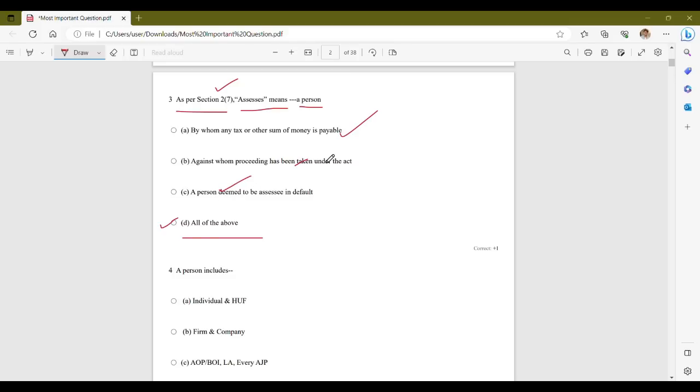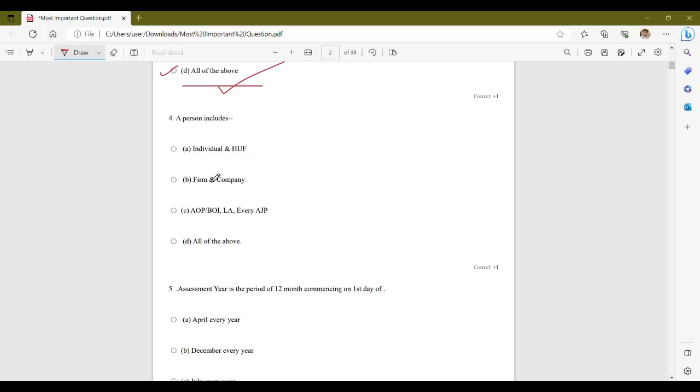Therefore, an assessee can refer to any person who is liable to pay tax or any other sum of money under the Income Tax Act, someone against whom a proceeding has been initiated for assessment, or a person deemed to be an assessee in default. So the correct answer is option D, that is all of the above.